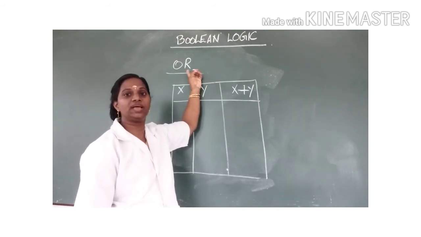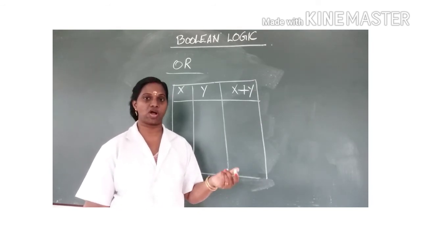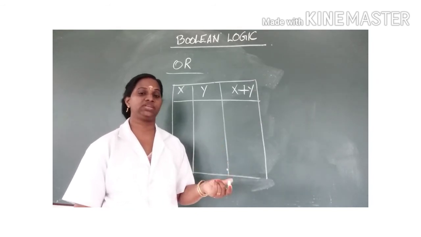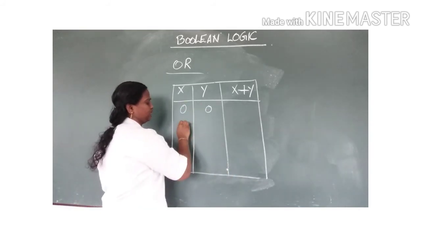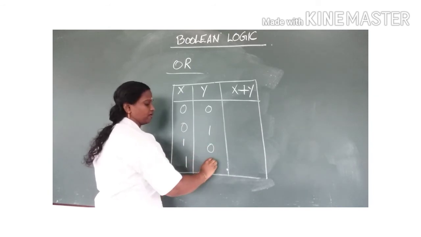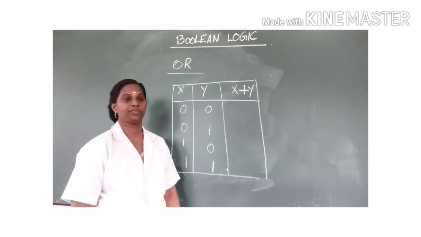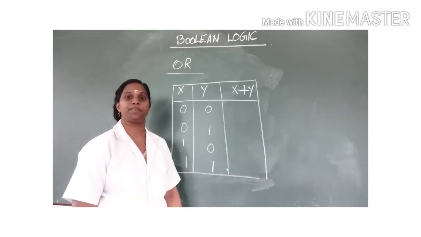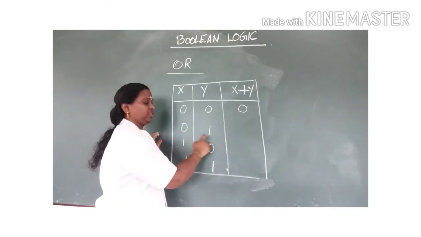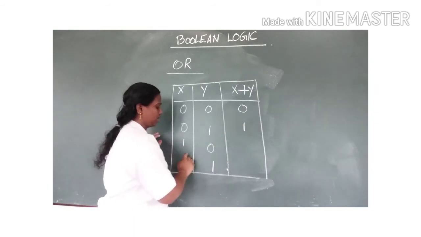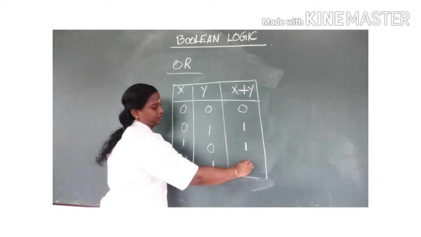Now let's write all the possible combinations of x and y: 00, 01, 10, 11. Then we can find x plus y. So 0 plus 0 is 0, 0 plus 1 is 1, 1 plus 0 is 1 and 1 plus 1 is 1.